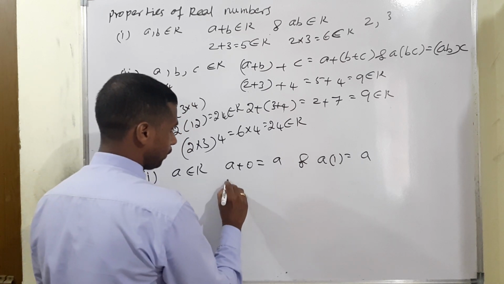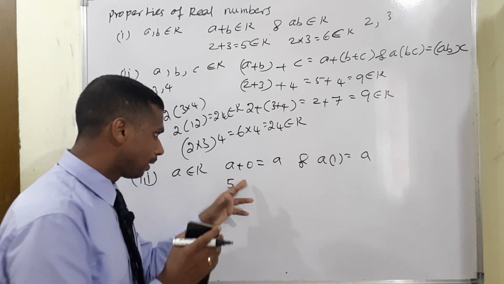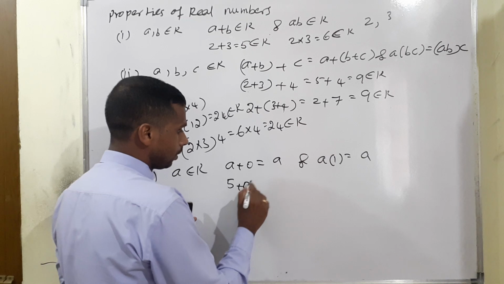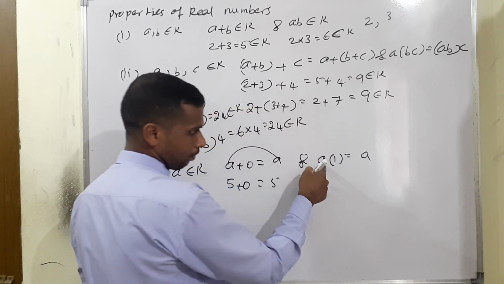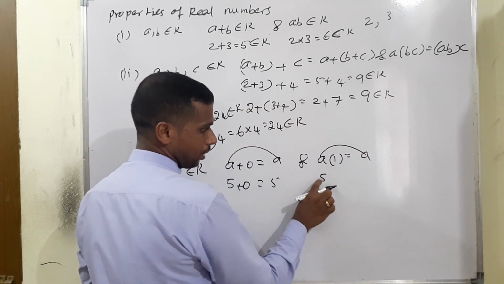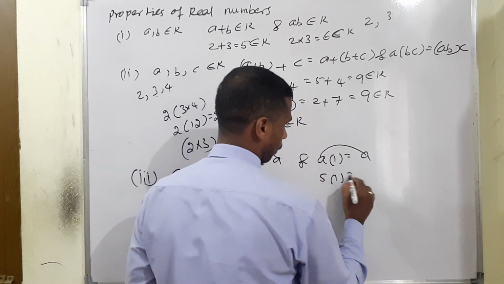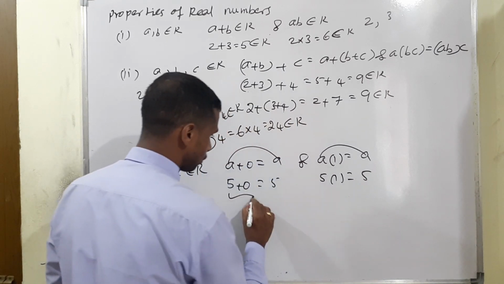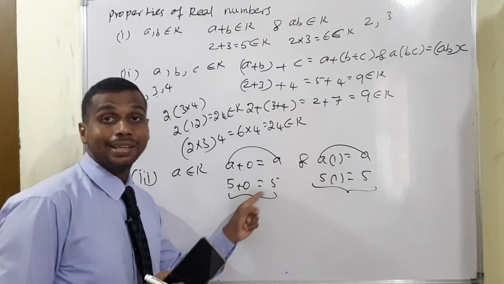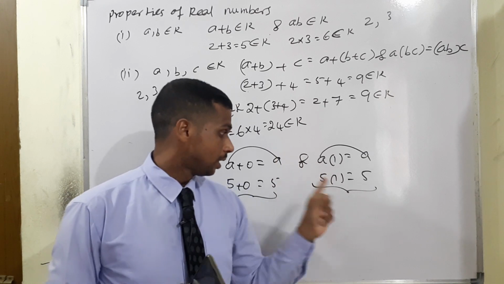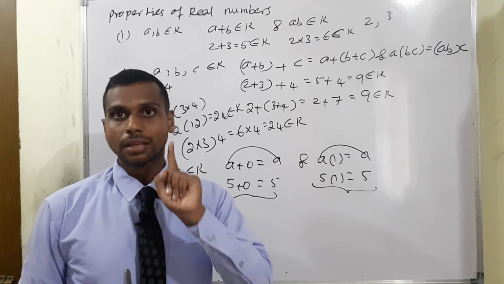Example, if you take 5 and add 0, you get the same number. 5 plus 0 means the same answer is repeated. Next, multiply: 5 into 1 gives 5. So what I am saying from these two steps: in addition the identity element is 0, in multiplication the identity element is 1. That is the difference. Okay.